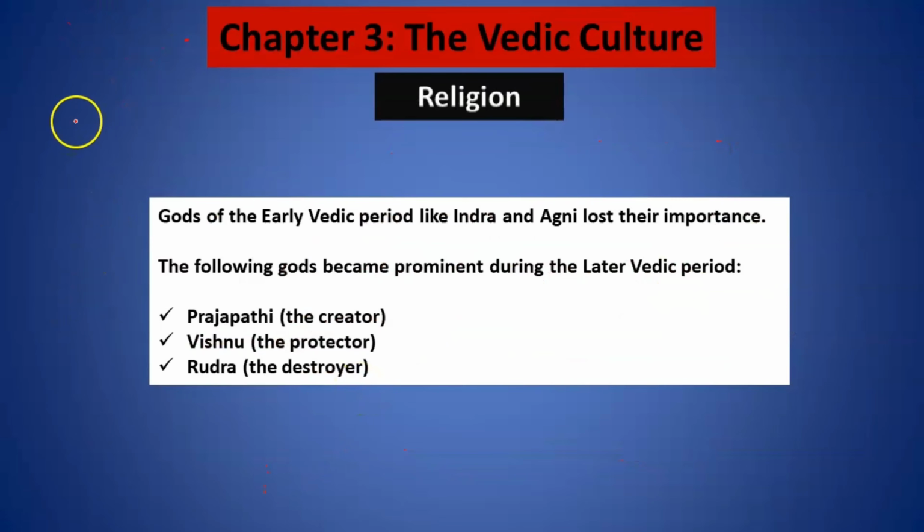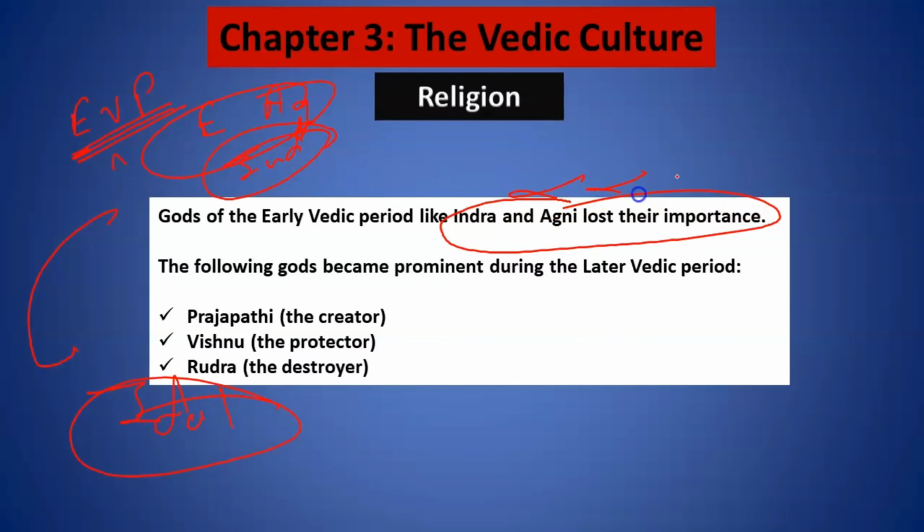Now remember, during the early Vedic period, they used to believe in natural forces such as Earth, Agni, Indra, but now they moved to idol worship during the later Vedic period.